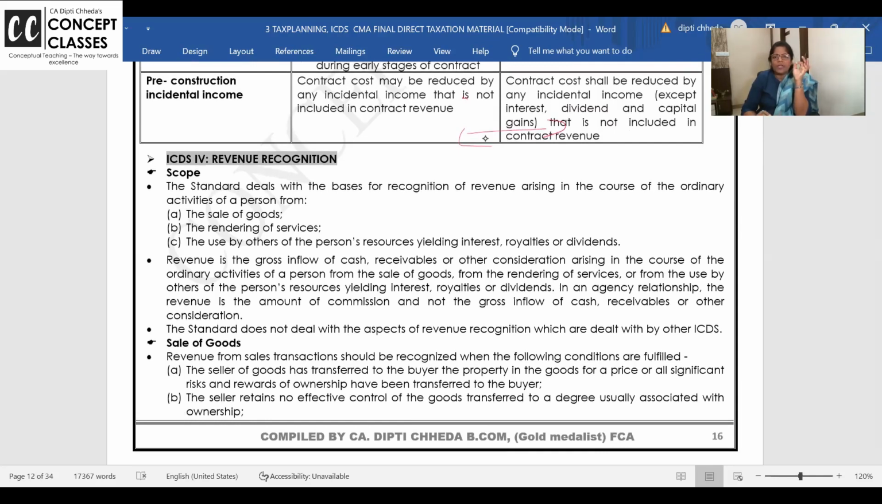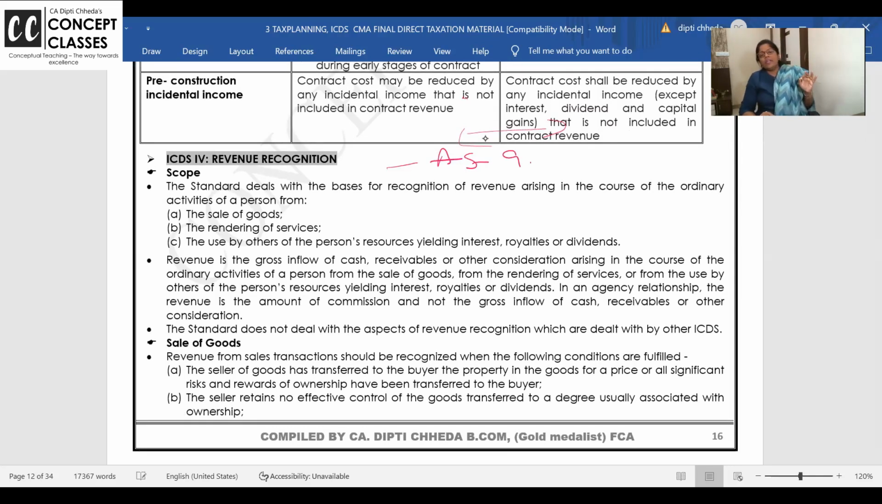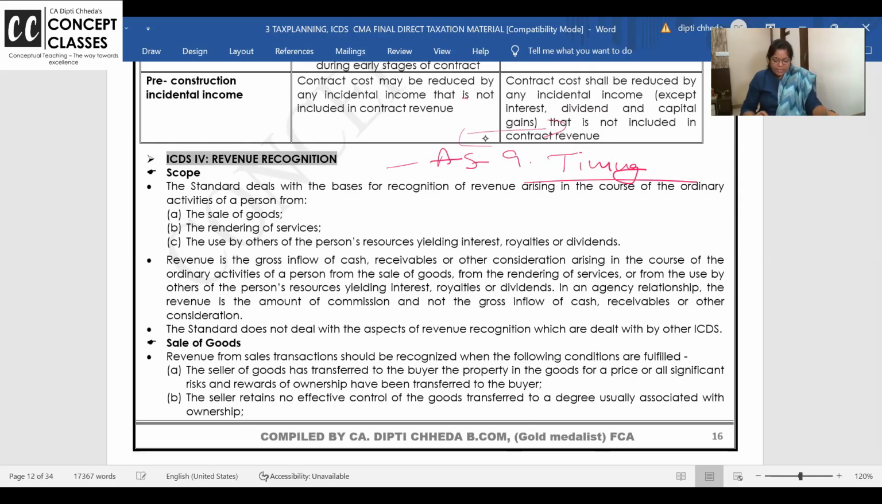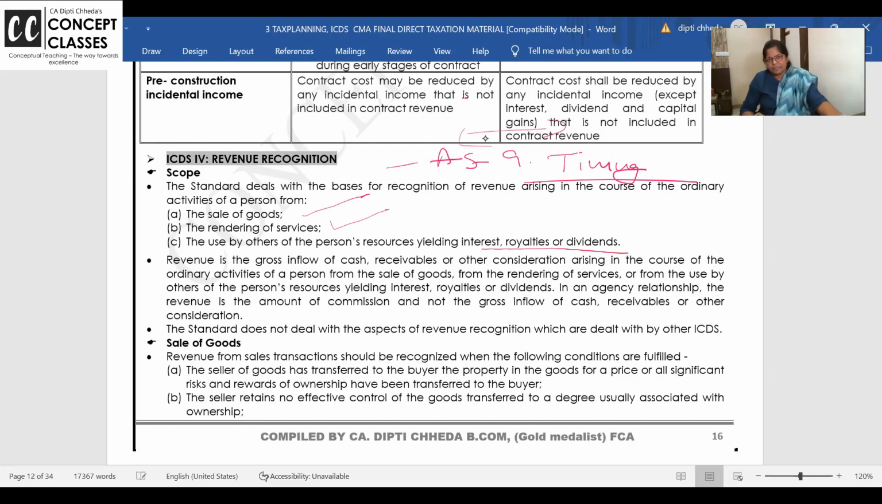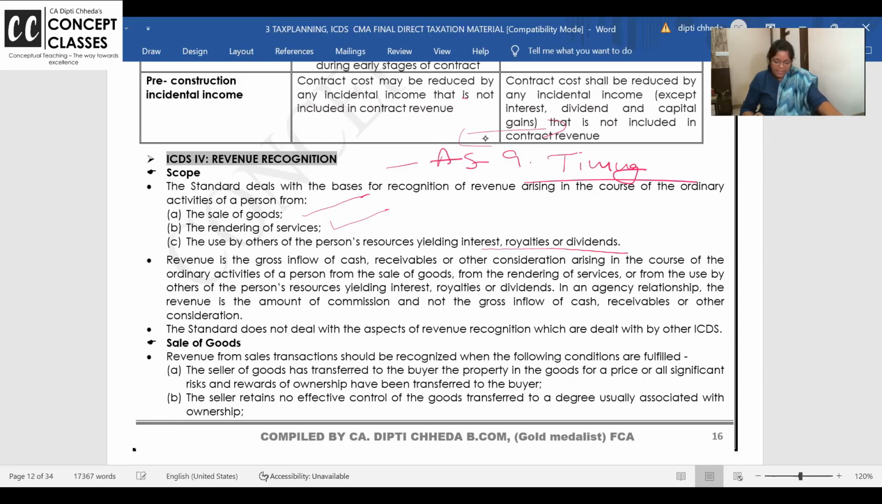ICDS 4, revenue recognition. There it is like AS 9. Revenue recognition says, when do you recognize the income? It's all about timings of recognizing the income. So revenue recognition is discussed for 3 things. One is sale of the goods, rendering of the service, and use by others of resources yielding interest, royalty, and dividend. Sale of the goods.